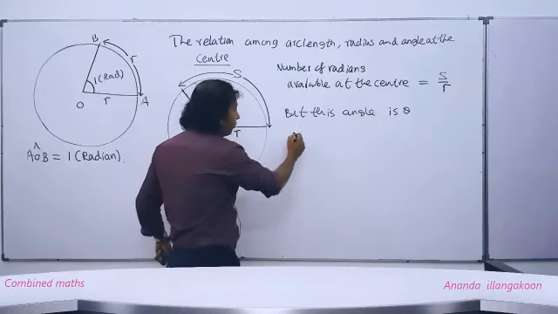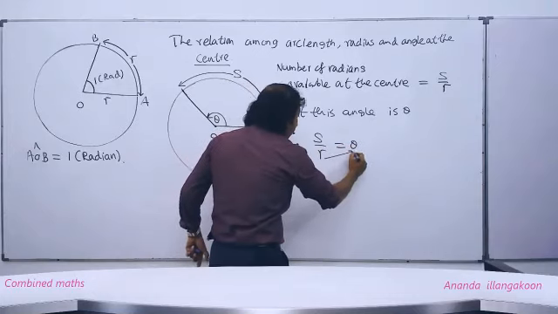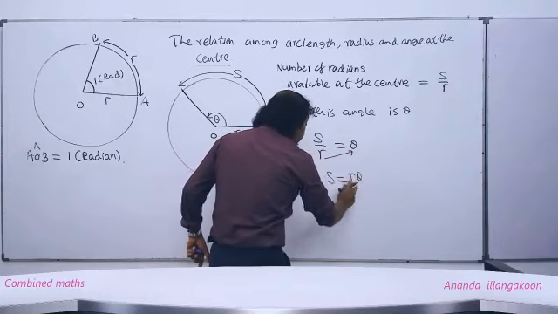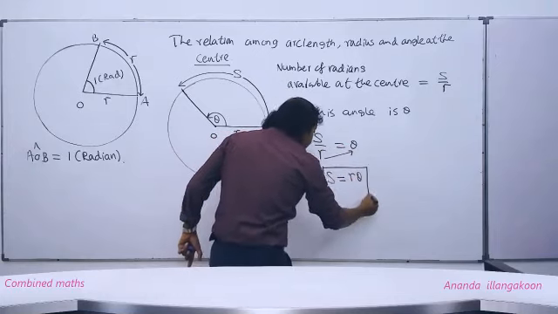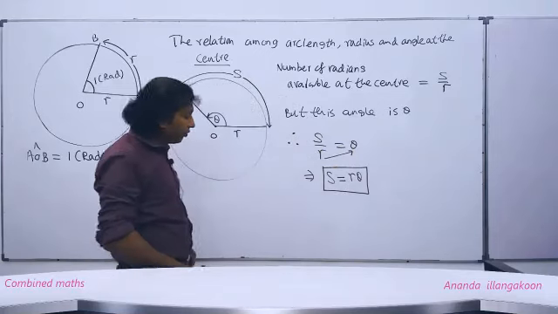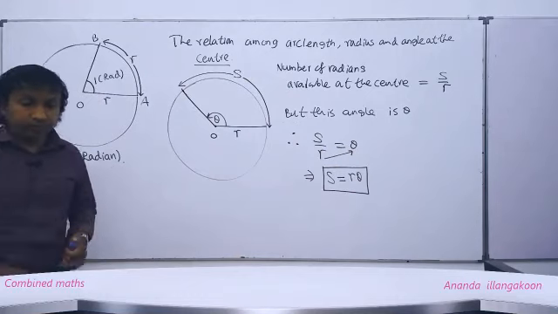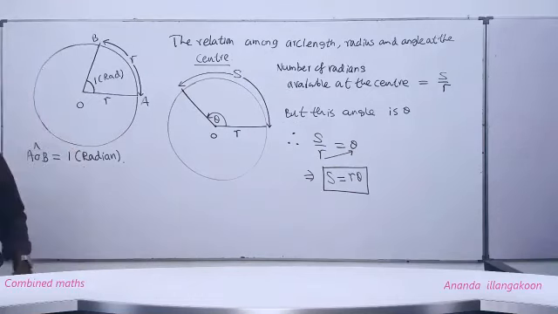Therefore, S upon R is equal to theta. Using cross multiplication, we get S equals R theta.